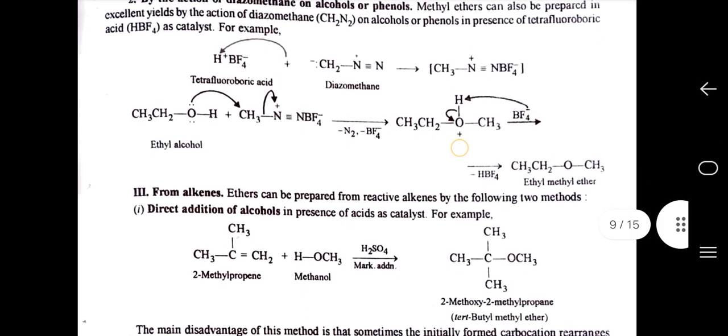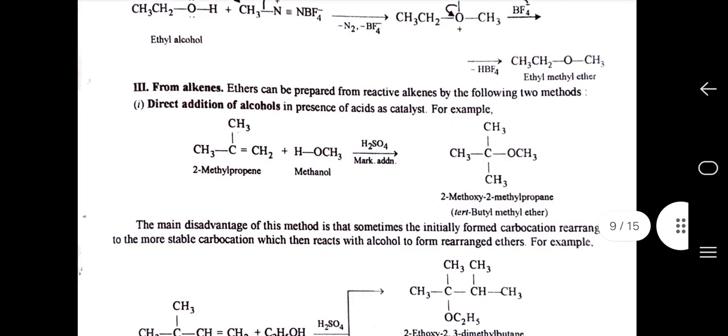Third, from alkenes. Ethers can be prepared from reactive alkenes by the following two methods. First, direct addition of alcohol in the presence of acid as catalyst. For example, 2-methylpropene plus methanol in the presence of H2SO4. The rule followed is Markovnikov addition. It gives us 2-methoxy-2-methylpropane, tertiary butyl methyl ether.